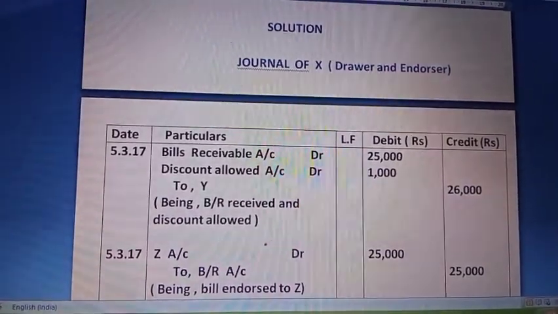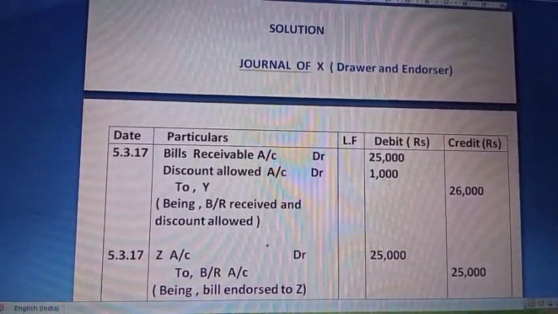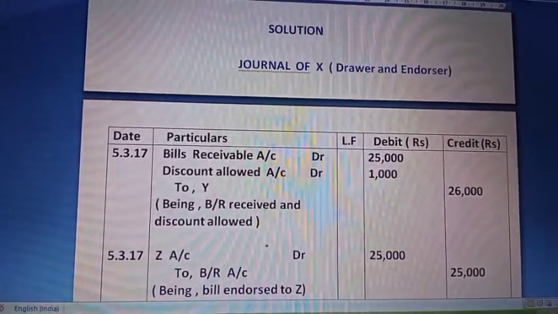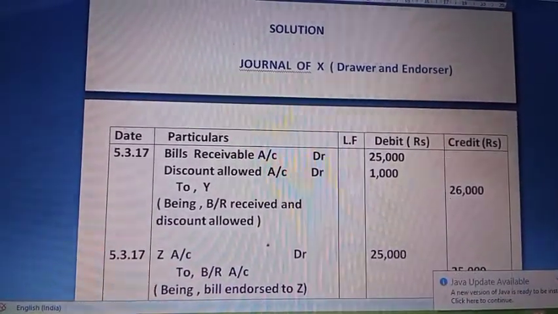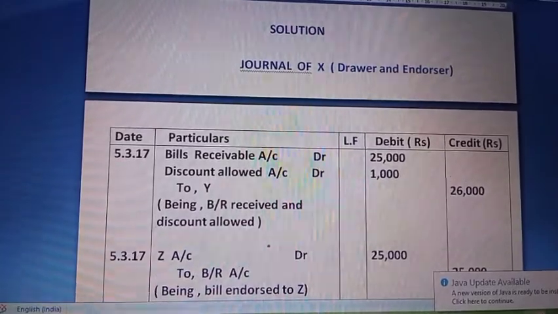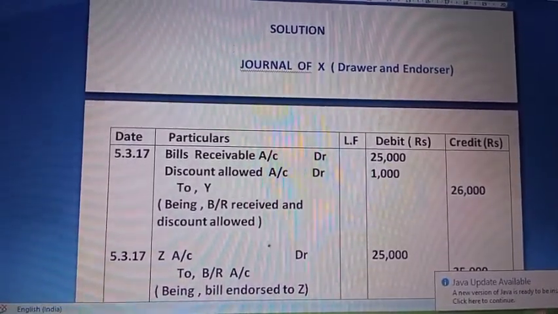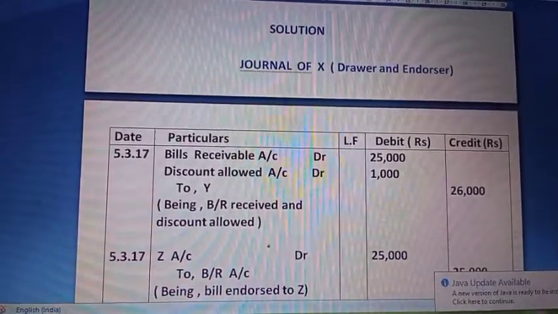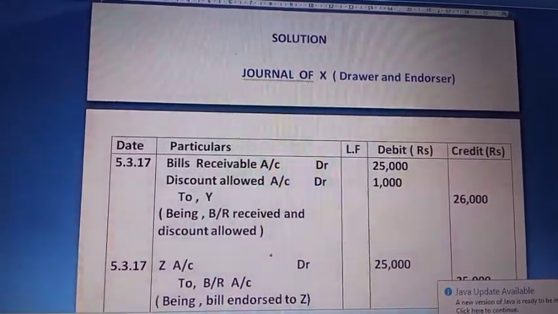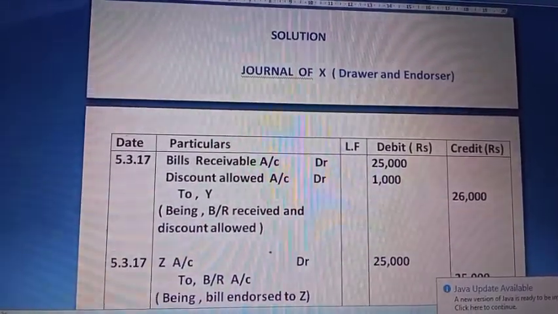So we assume that there was no sale, just for some other purpose this money was owed by Y. Okay, so simply on 5th March we'll pass the entry for bills receivable and discount allowed.